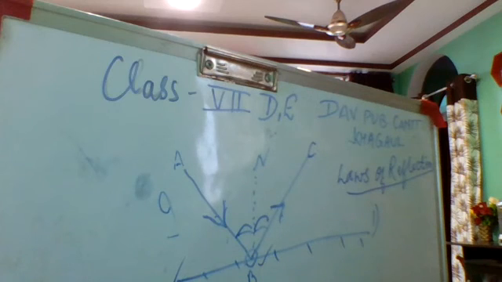Is it clear? Yes, ma'am. So this is the second rule, that angle of incidence and angle of reflection are equal to each other. Is it clear to all of you children? Yes, ma'am.